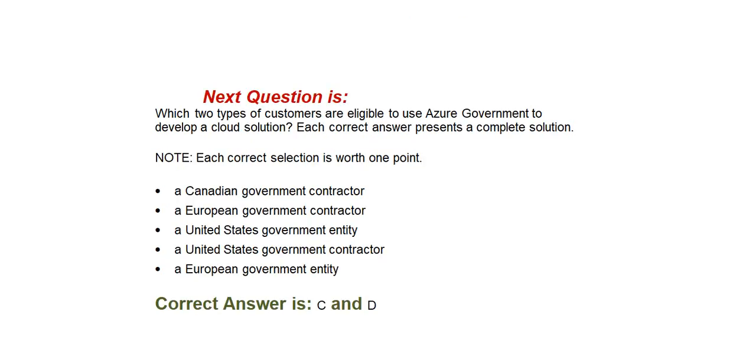Next question is, which two types of customers are eligible to use Azure Government to develop a cloud solution? Each correct answer presents a complete solution. Option A, a Canadian government contractor. Option B, a European government contractor. Option C, a United States government entity. Option D, a United States government contractor. Option E, a European government entity. Correct answer is option C and option D, a United States government entity and a United States government contractor.